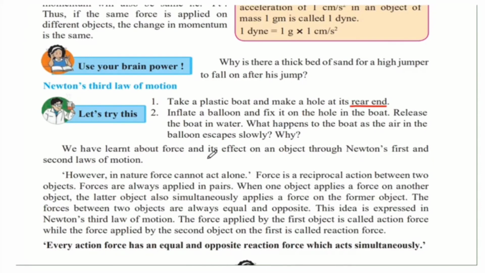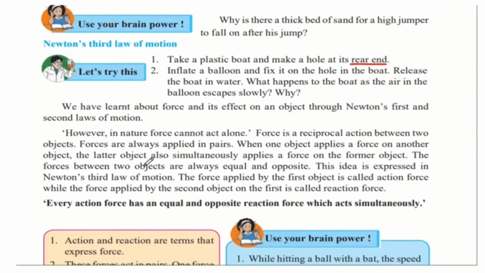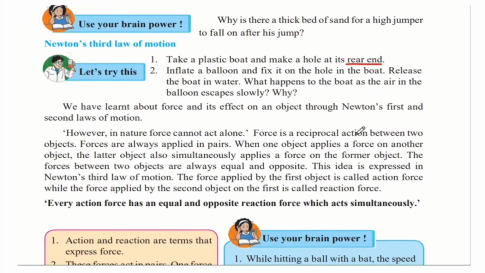We have learnt about force and its effect on an object through Newton's first and second laws of motion. The first law of motion was talking about inertia, and the second law of motion was talking about momentum. So we learnt how force affects the motion of an object. However, in nature, forces cannot act alone. Force is a reciprocal action between two objects. So we will understand this using an example.